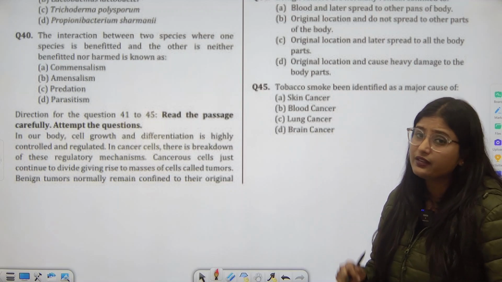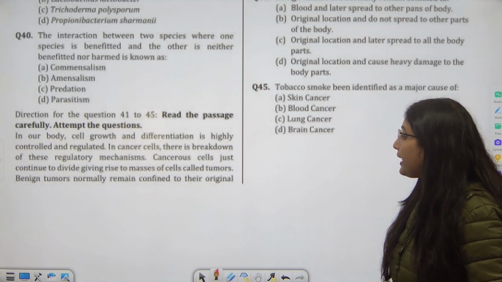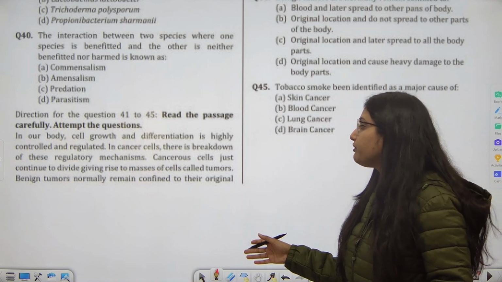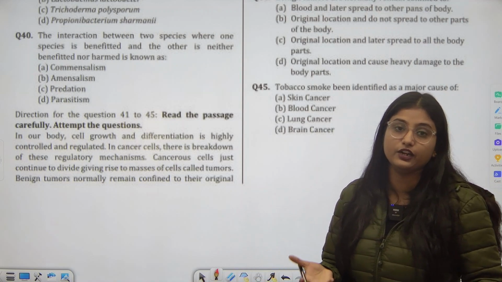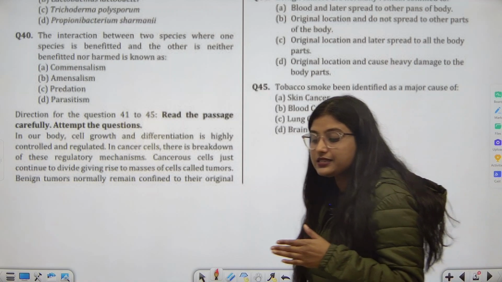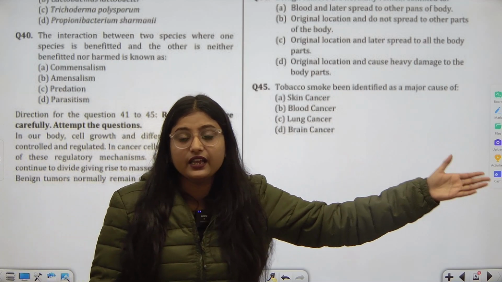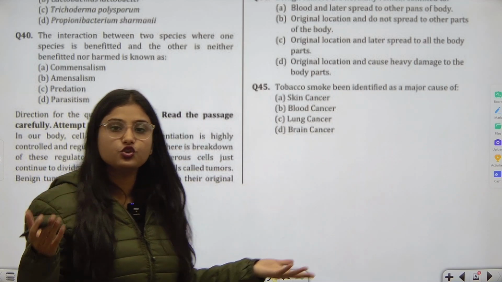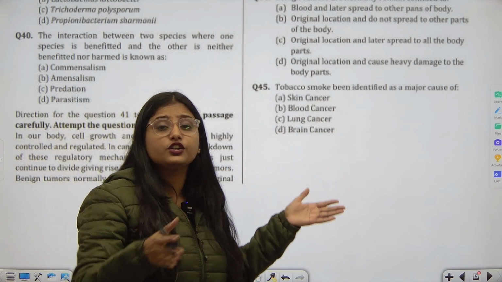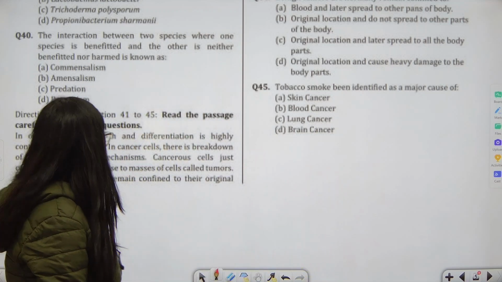Cancerous cells just continue to divide, giving rise to masses of cells called tumors. Cancer cells lose this regulatory control and keep on dividing, and those extra cells are named tumor cells, which invade other tissues and cause problems.